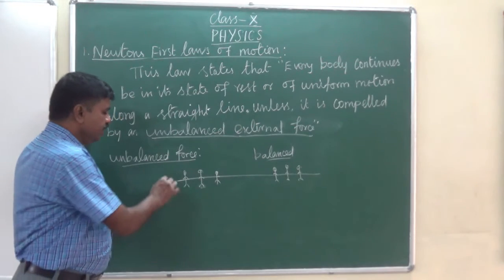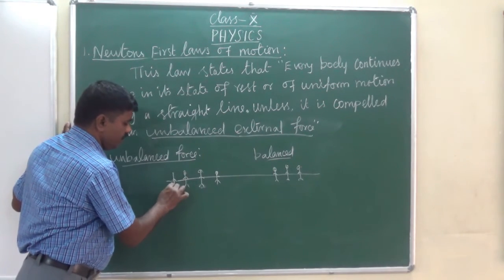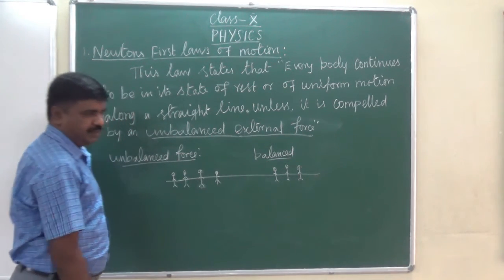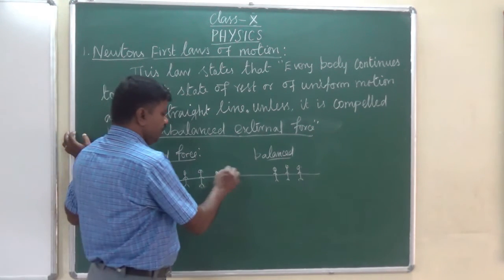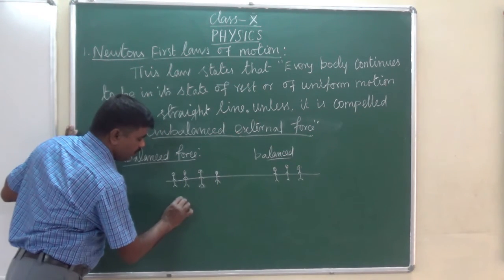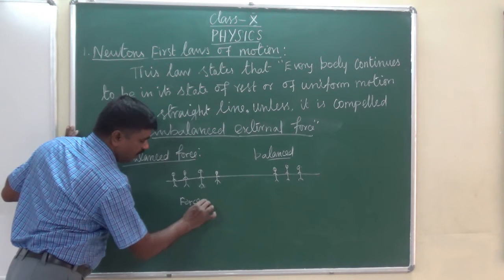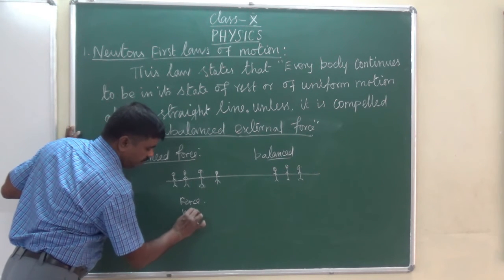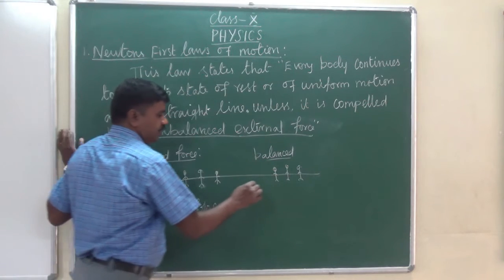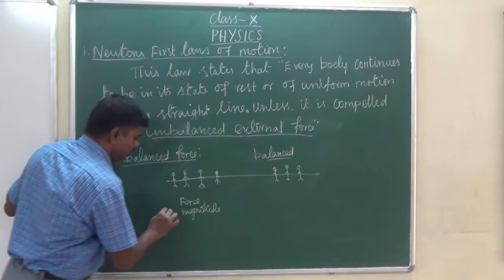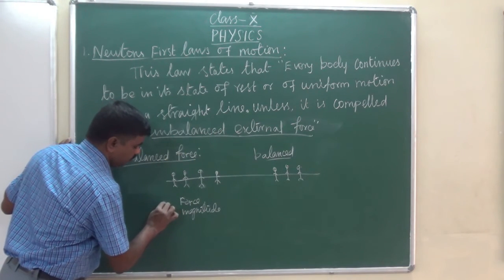Suppose we increase the force or the magnitude on one side compared to the opposite side. Here the force will be increased, or the magnitude will be very high. Here it has high magnitude or high force.